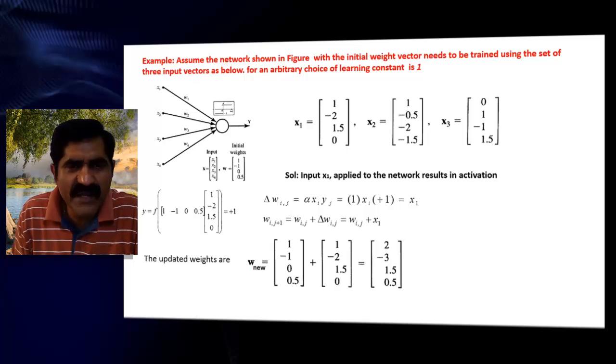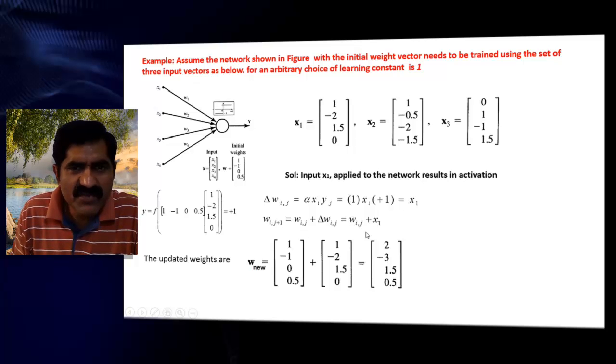Now what is the new weight? New weight is the change in weight plus the previous weight. Previous weight is 1, -1, 0.5. The change in weight is x1, that is 1, -2, 1.5, 0.